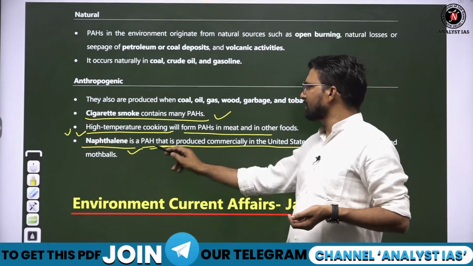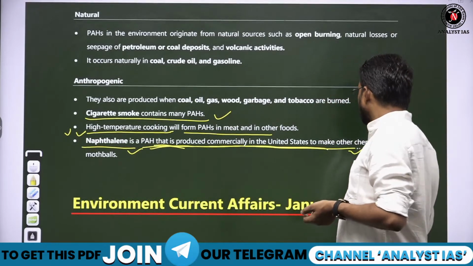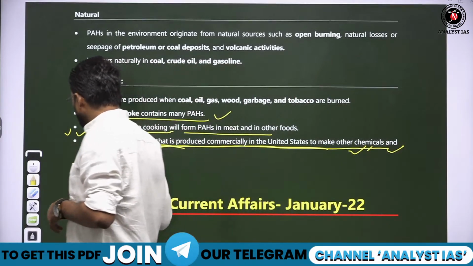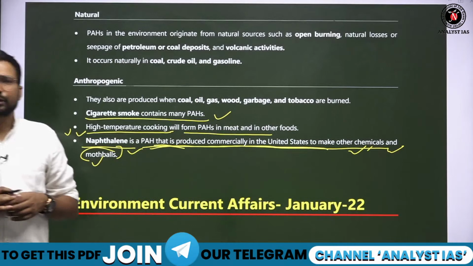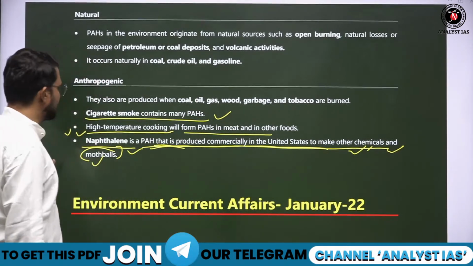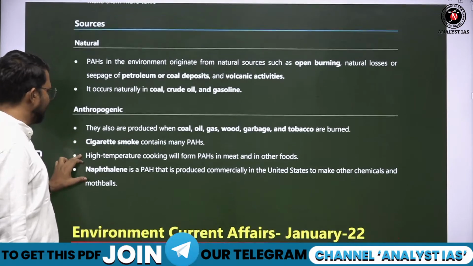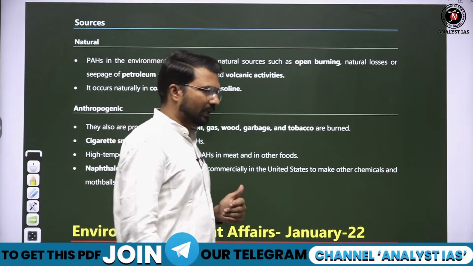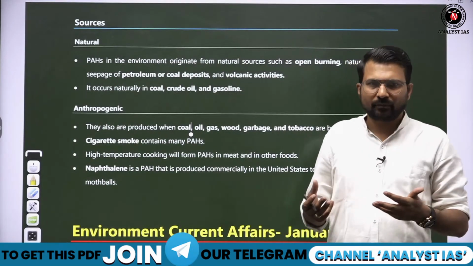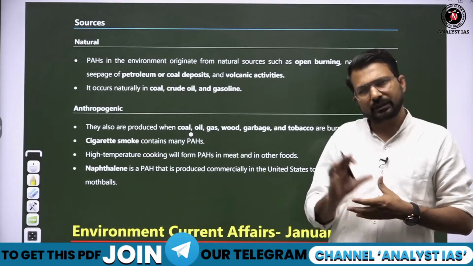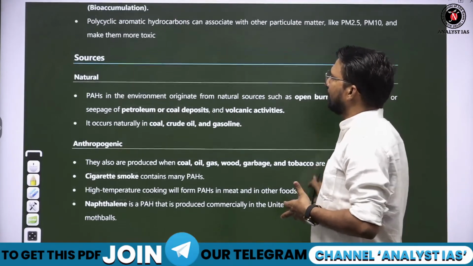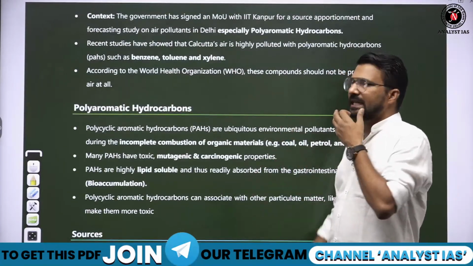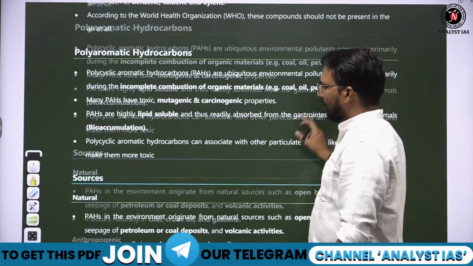Naphthalene ball is a PAH that is produced commercially in the United States and used to make other chemicals. They are also called moth balls. You may also use them in your homes to protect your clothes from insects. So remember this, from there also we get polyaromatic hydrocarbons. When you take clothes out from them, there is a smell in the clothes, and that smell is of polyaromatic hydrocarbons. So benzene, toluene, xylene, these three are very common polyaromatic hydrocarbons.